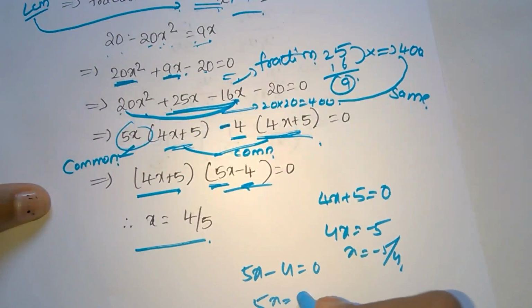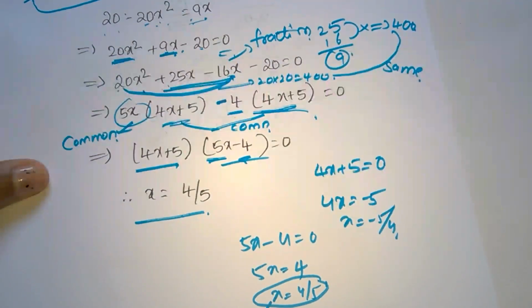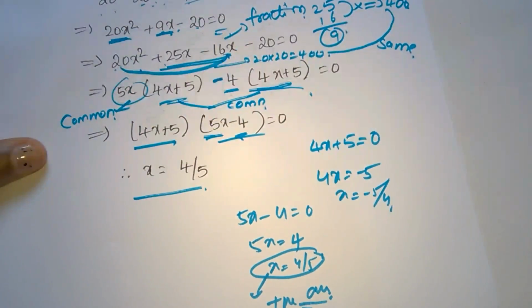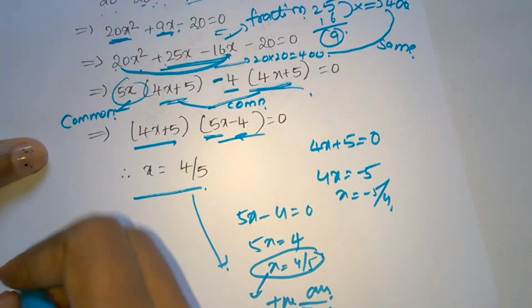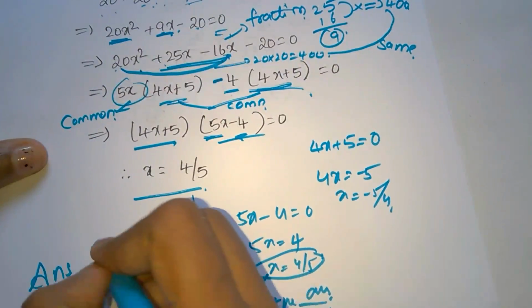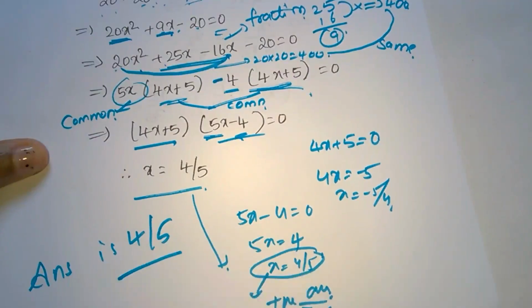Okay, 5x minus 4 equals 0. So x equals 4 by 5. This is the correct answer, and this answer is in the options also. So the answer is 4 by 5.